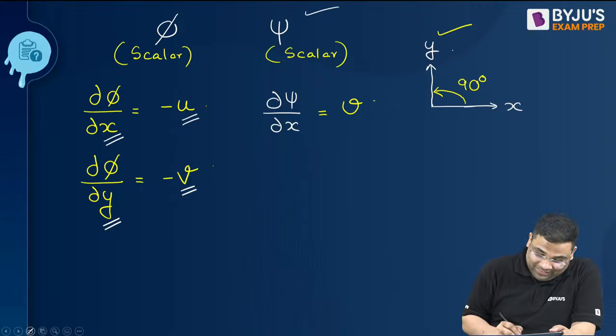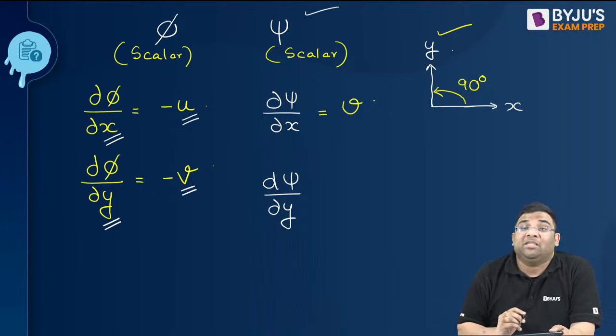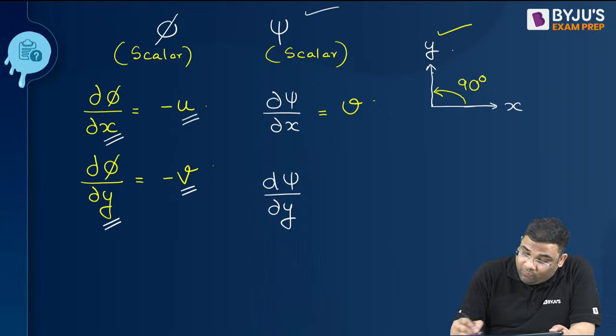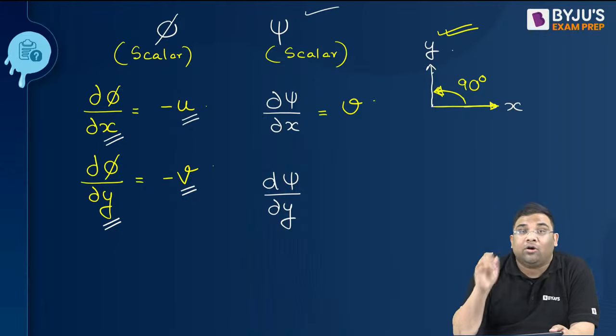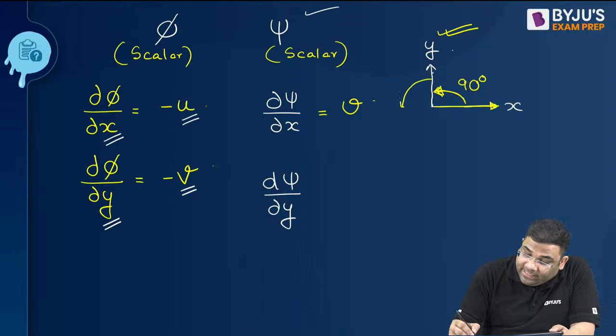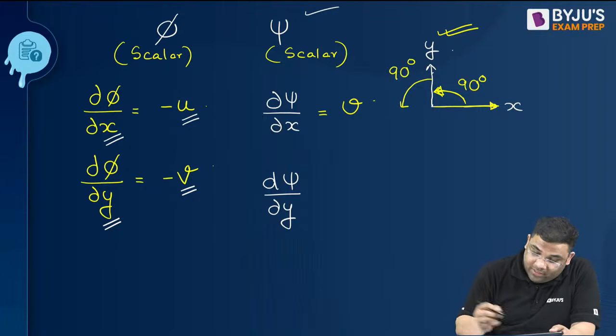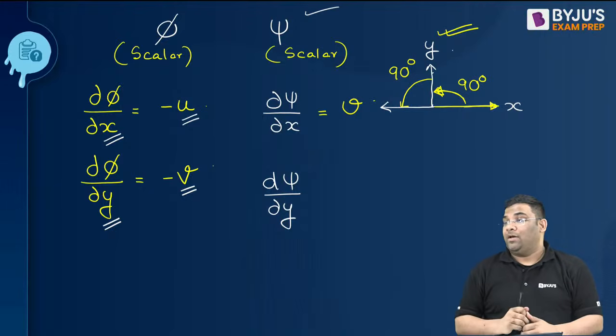When I differentiate with respect to y, from y I go 90 degrees clockwise. Where am I arriving? Tell me.